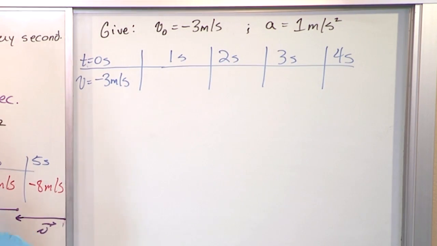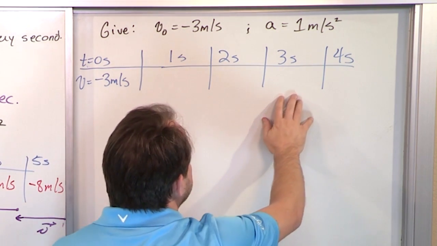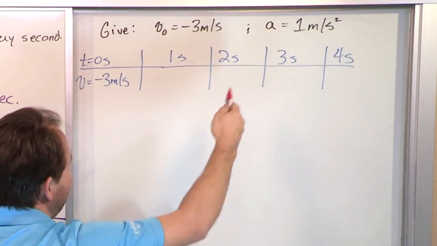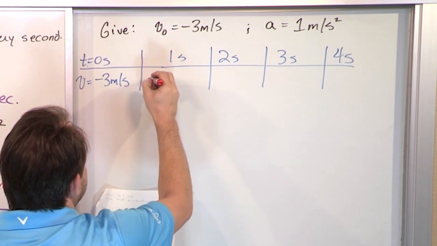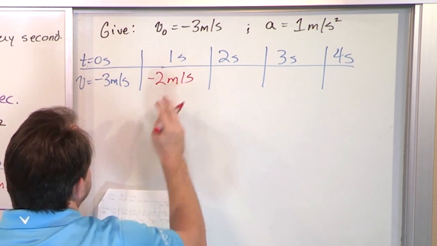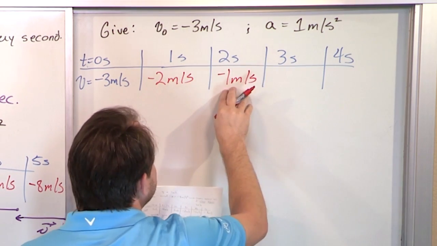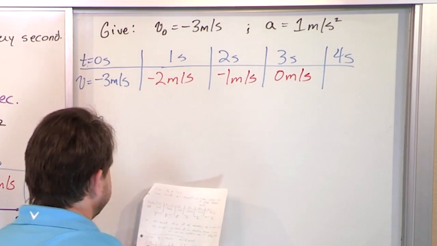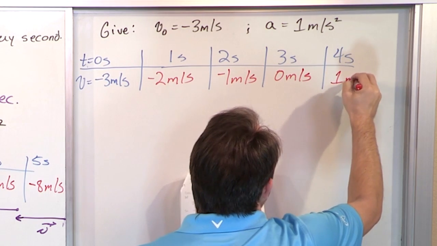All right. Now you follow the rule. It's exactly the same rule. I have some speed, and every second that goes in the future, I'm just going to be adding my acceleration. My acceleration happens to be positive, so I'm going to be adding 1 to it every time. So what is -3 plus 1? It's going to be -2 meters per second. What is -2 plus 1? It's -1 meters per second. What is -1 plus 1? Well, that's going to be 0 meters per second, so it looks like I've stopped. And then finally, what is 0 plus 1? It's 1 meter per second.